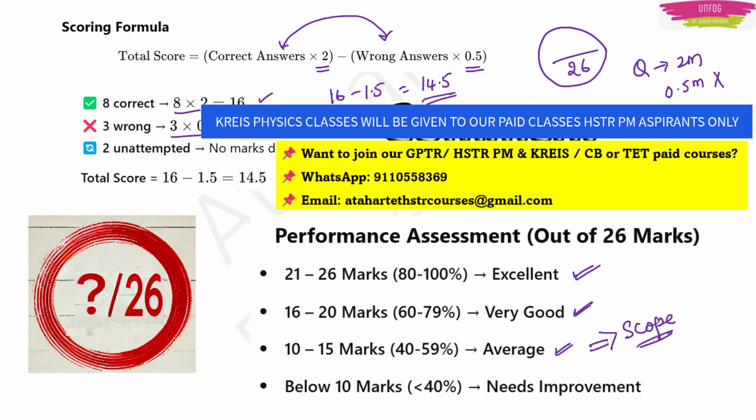Minimum, I think 2 months minimum will take for KREIS notification, because of the internal reservation thing is going on, right? Okay. And then if you have got marks below 10, then you need to improve. You don't need to be sad, but you need to improve. If you start preparing now, I am sure that you will reach a very good performance rate, because you have time, right? So if you take the right track and prepare, why not? You can go for excellent also.